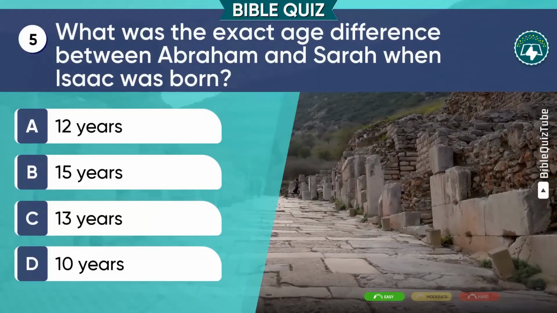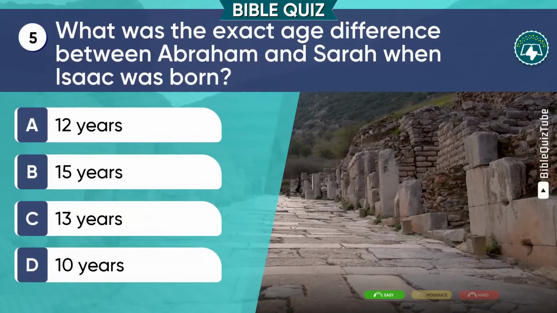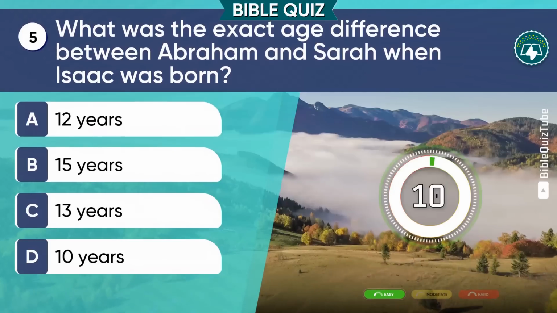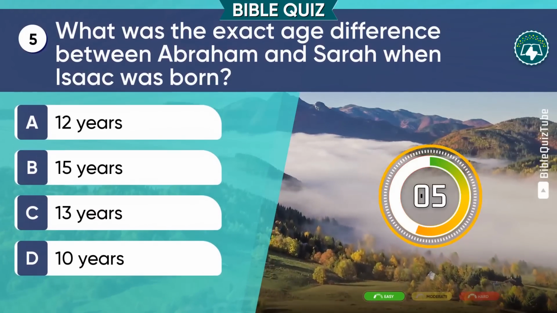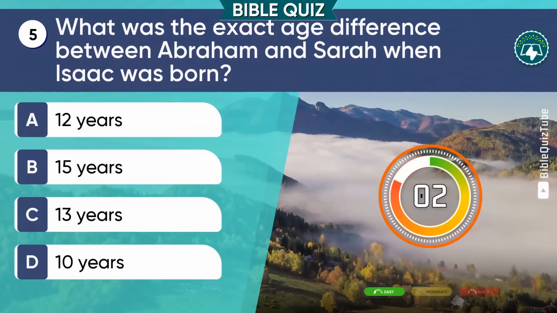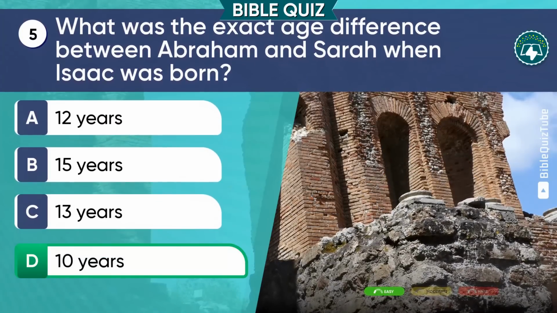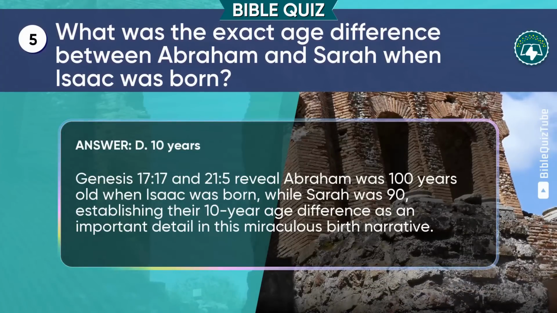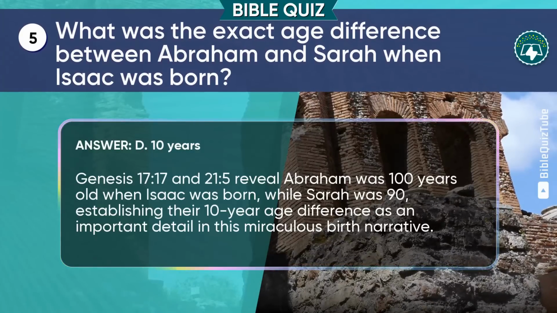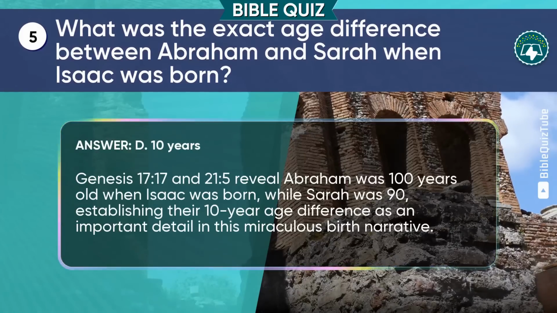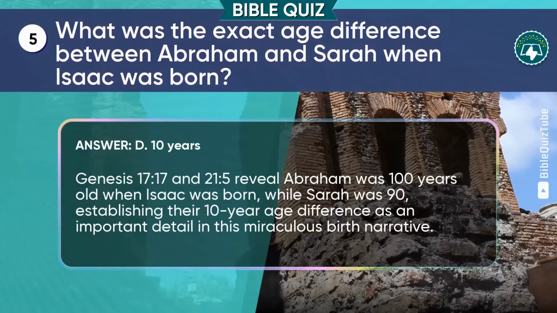Question 5. What was the exact age difference between Abraham and Sarah when Isaac was born? A. 12 years. B. 15 years. C. 13 years. D. 10 years. The correct option is D. 10 years. The explanation. Genesis chapter 17 verses 17 and 21 reveal Abraham was 100 years old when Isaac was born, while Sarah was 90, establishing their 10-year age difference as an important detail in this miraculous birth narrative.